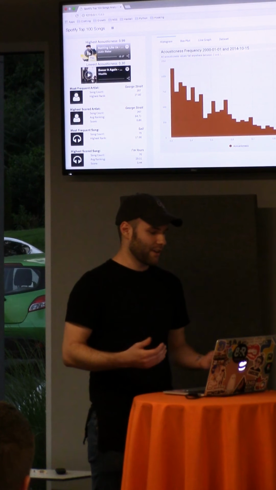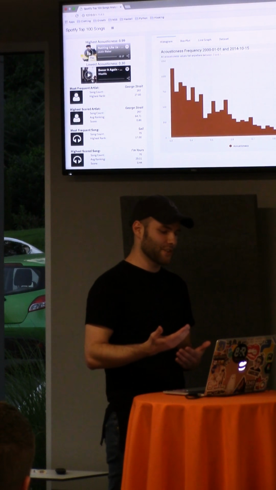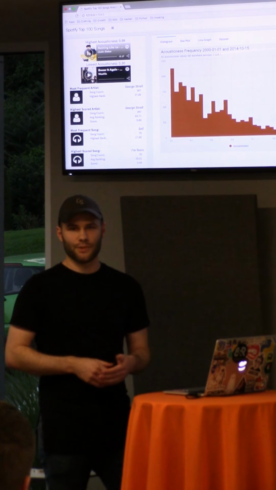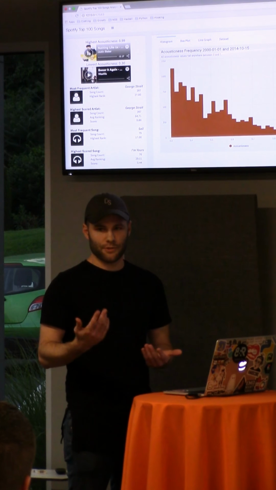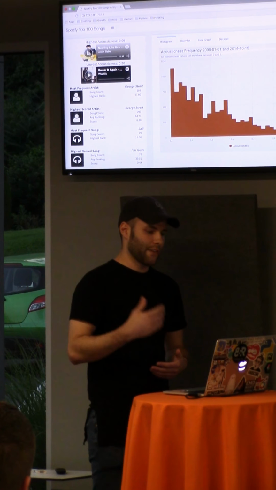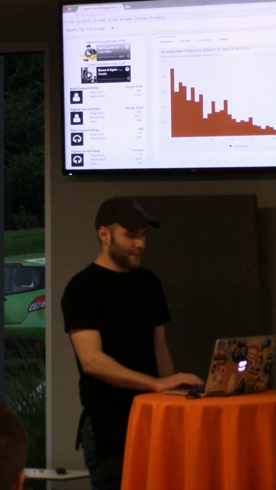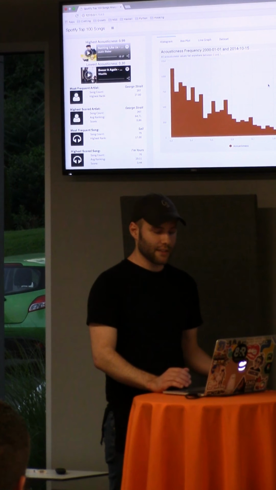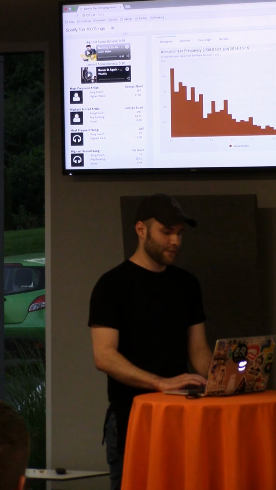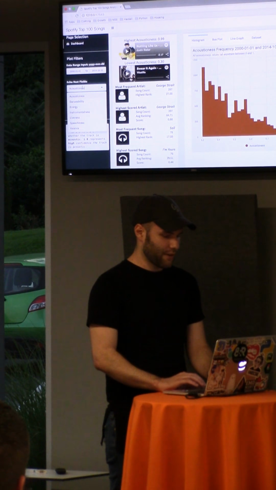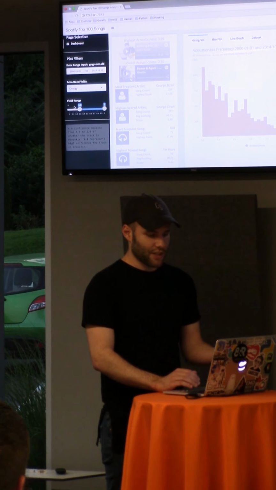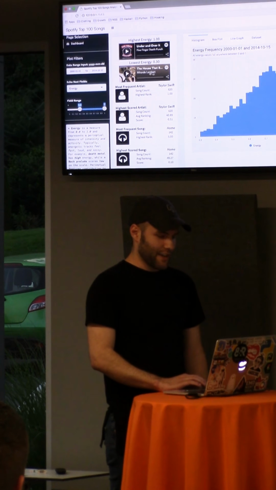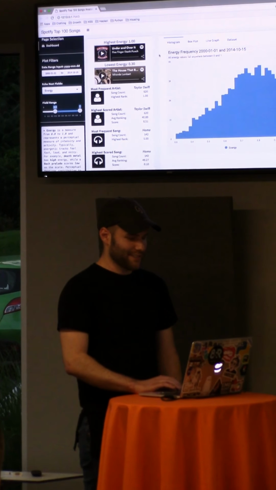Based on those filters as well, I have the most frequent artist and the highest scored artist. The scoring I came up with on my own. It's a blend between rank and the frequency that the artist or the song appeared. So I have that for both artist and song. And to the right, this is just a frequency plot of all of the different levels for acousticness specifically. Like I said, over here on the side, you can adjust this and change whatever you want to. So in this case, now it's energy. You have Miranda Lambert and Five Finger Death Punch, which is awesome.